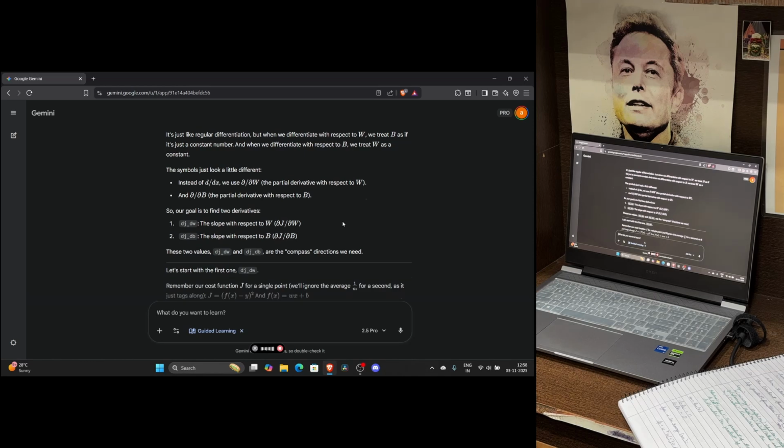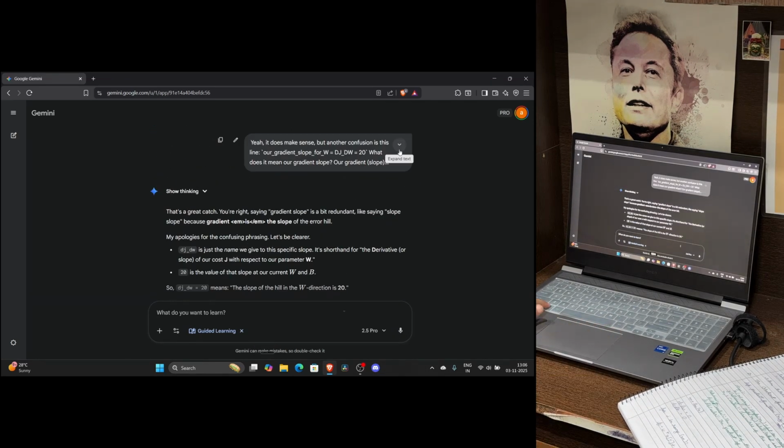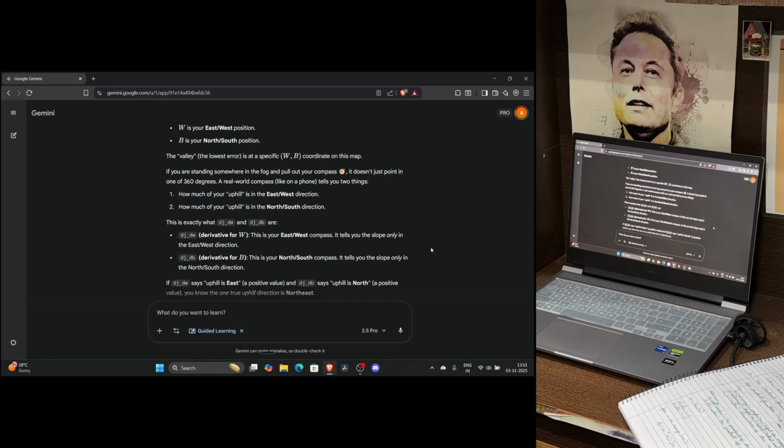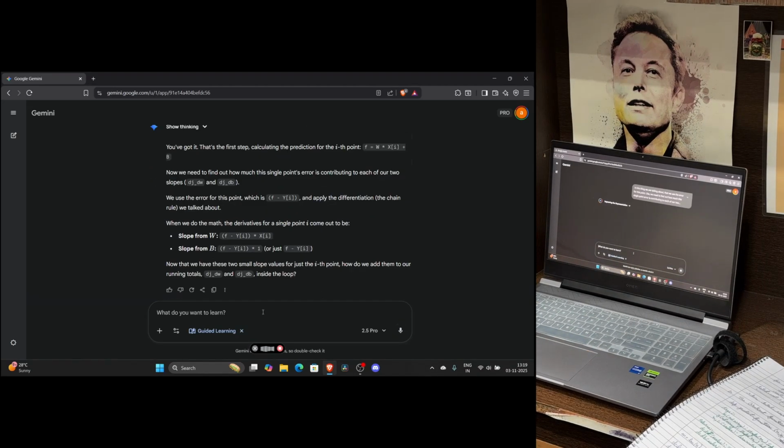First, the cost function, like mean squared error, is our altitude. It's a single number that tells us exactly how high up the hill we are, or how wrong our model is. The goal is to get this number as low as possible.